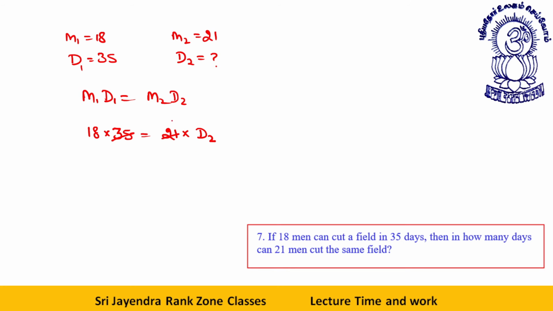Let's cancel them by 7. This becomes 3. This becomes 5. So 18 into 5 is 90. Or better, what you do, 3 and 18 you cancel, that will give you 6. 6 into 5, 30 is equal to D2. So 30 days are required.